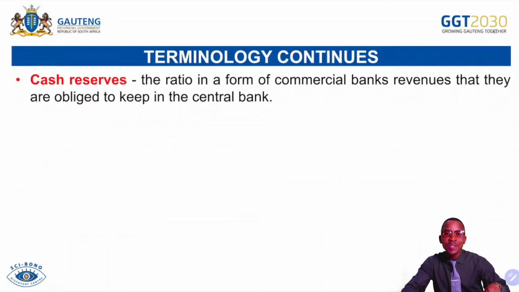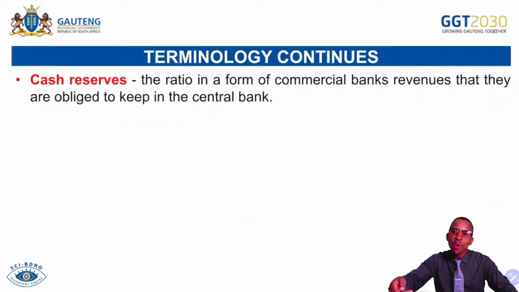Remember, it happens that we come across the issue of bank failure. When the bank collapses, depositors must get back their money. So if ever there is no money on the reserves, the bank cannot pay back depositors' money or investors' money. So it is important for the Reserve Bank to ensure that cash reserves are kept at each commercial bank, so that in case of those challenges that we call uncertainties, the Reserve Bank can intervene to take that money and pay depositors their money. Because should they fail to pay depositors their money, the confidence in the banking sector will be lost, and people will not be banking their money in the banking system in South Africa. Remember the bank failure that you covered in grade 11.